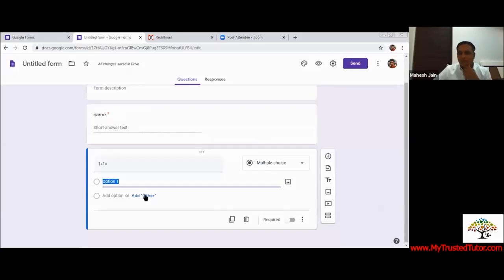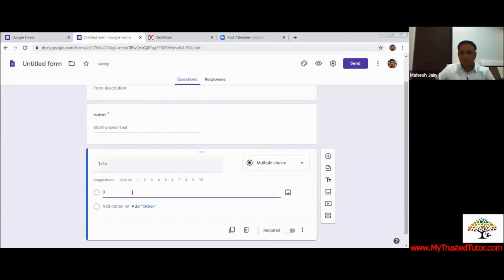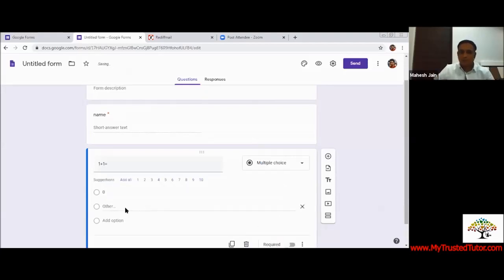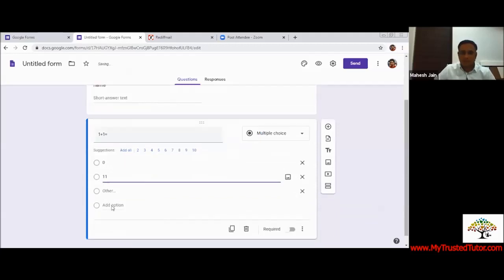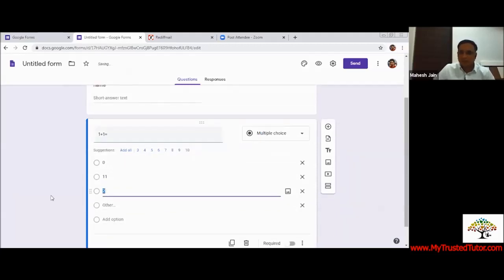You can click on option 1. Let's say 1 plus 1 is 0 sometimes for some of us. So that's 0. 1 plus 1 could be 11. If I'm not getting anything, you click on add option. I've got another option. Let's say 2 also is an answer. So these are the options I've created. Again, I want it to be a compulsory question.